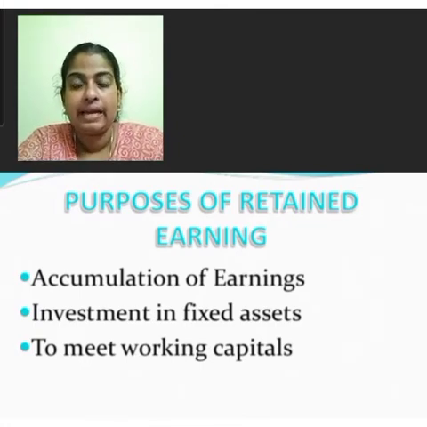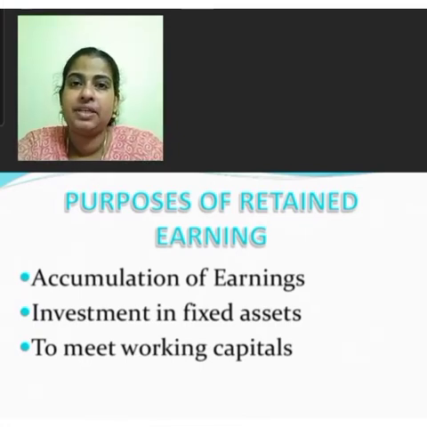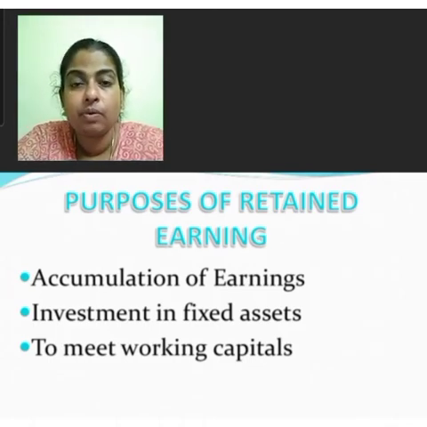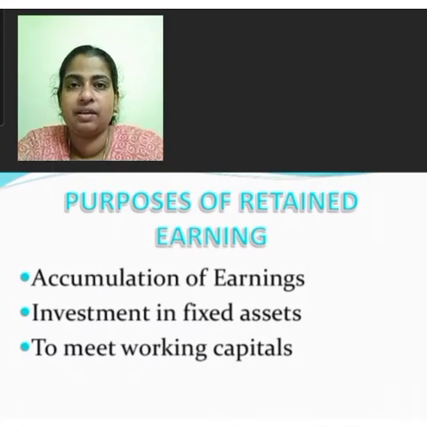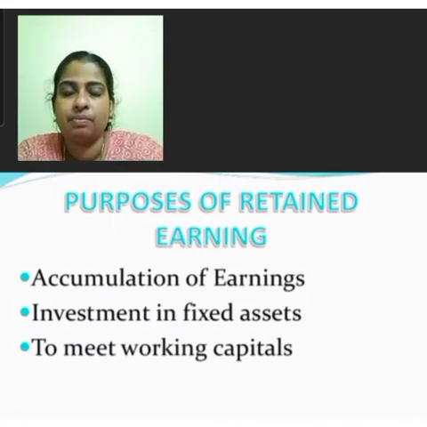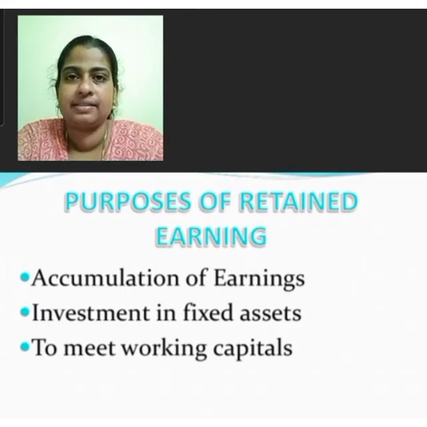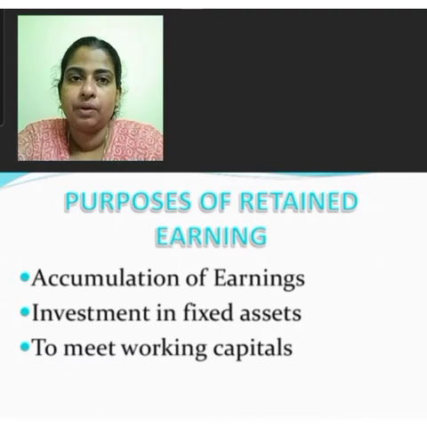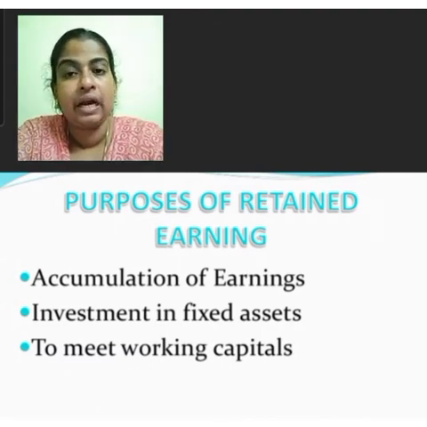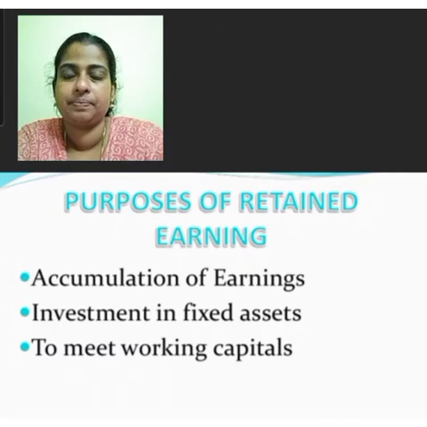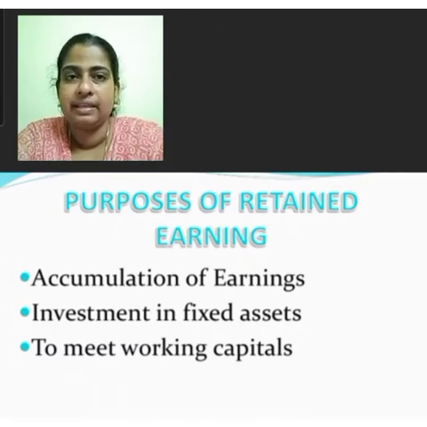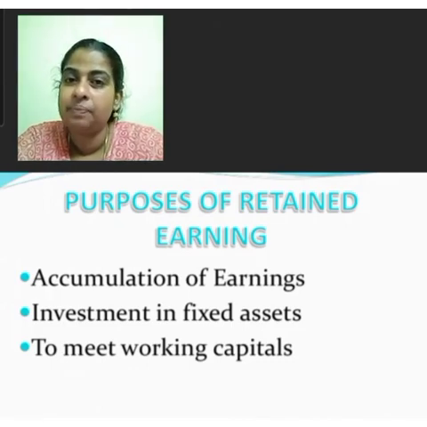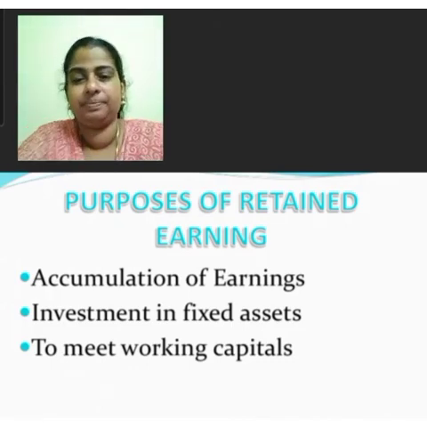Retained profits add to the financial strength, credibility, and earning capacity of the business. The company's borrowing capacity is increased. It can safely face business cycles and other crises. Retained profits provide a cushion of security during adverse conditions and unforeseen contingencies. This may lead to an increase in the market price of the company's equity shares. That means it leads to an increase in the value of goodwill.